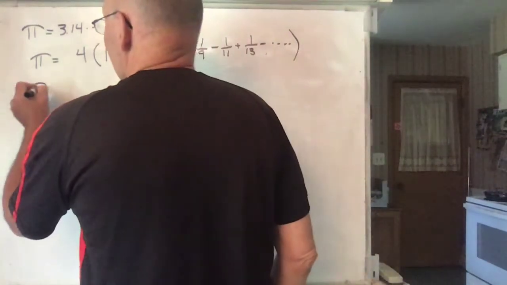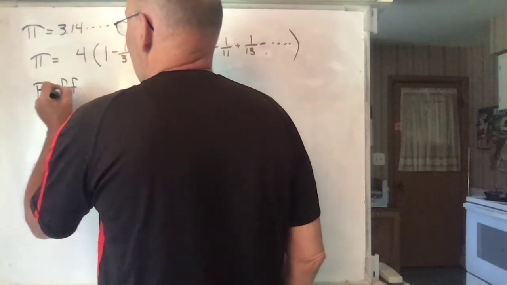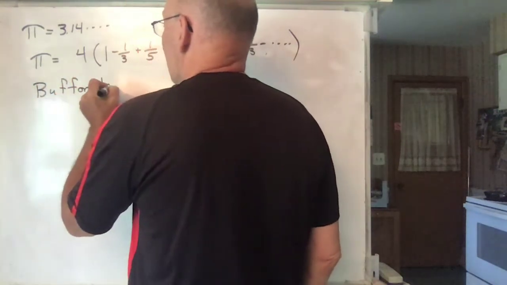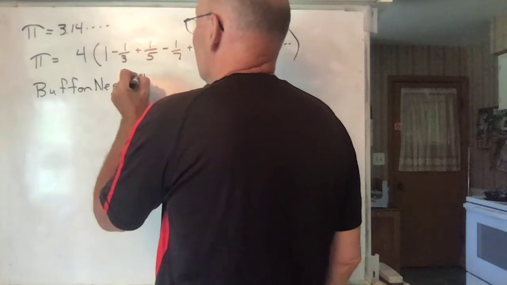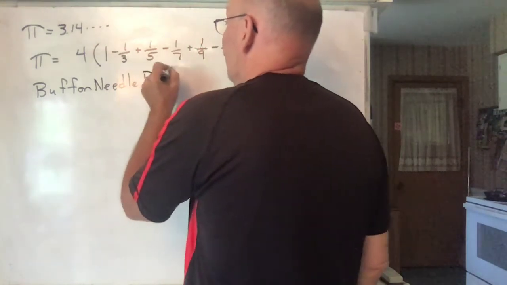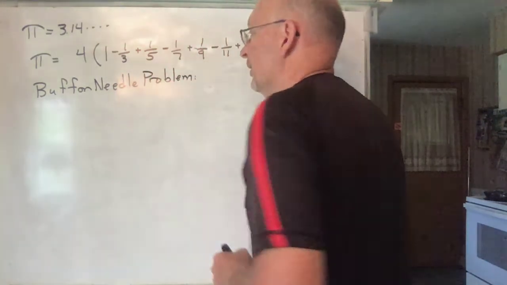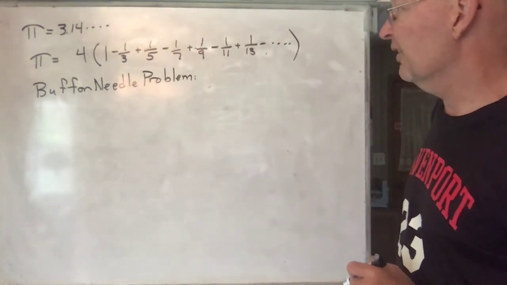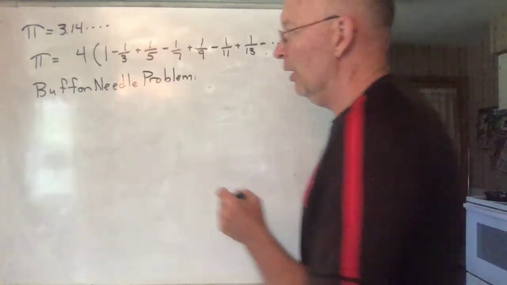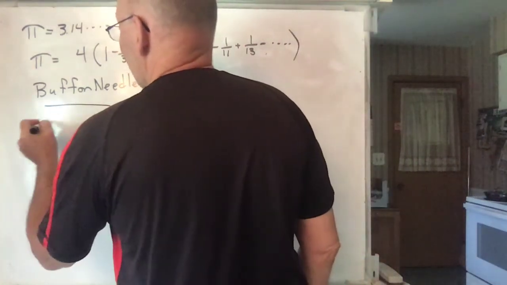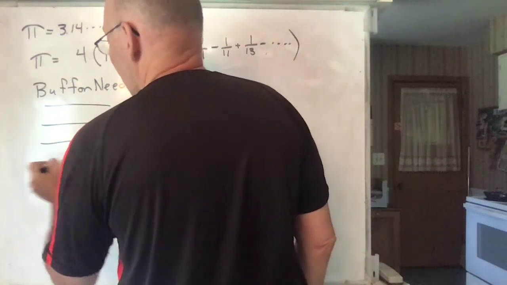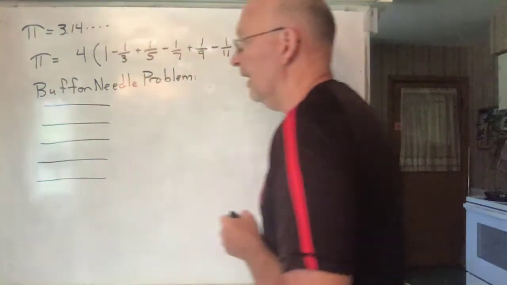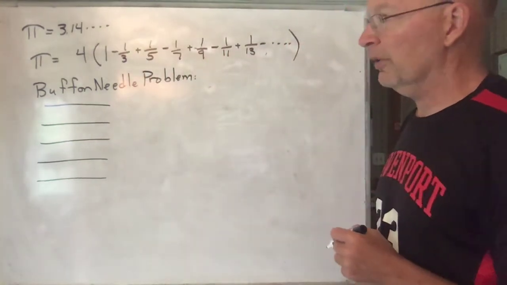This is really kind of neat. It's called the Buffon needle problem. If you want to, ask your teacher whether you can do this in class. I might do this in my Math120 classes if we have time. It's kind of cool. What you do is you give everyone in class a piece of paper that have lines on it which are 1 inch apart, okay?